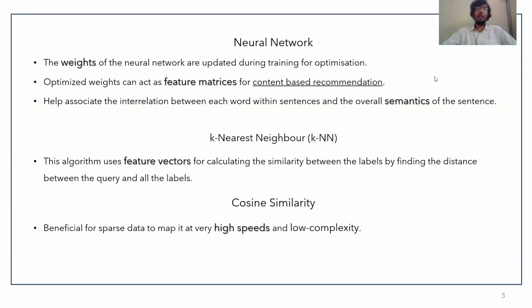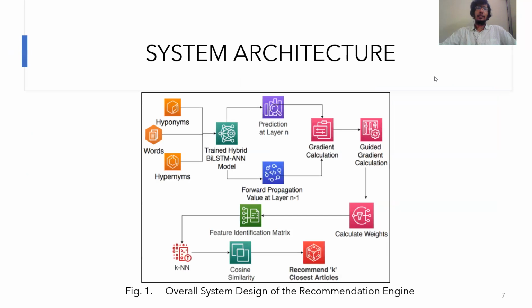So we built a neural network that helps to categorize articles into different classes. We use the weights of this optimized neural network in order to create a feature identification matrix, which can then be fed to KNN. The KNN determines the similarity between the feature identification matrices and determines articles closely related to the article under study. The cosine similarity is used as the similarity measure, as it is beneficial for sparse data and it can map this data at high speeds and low complexity. This is the system that we have designed.